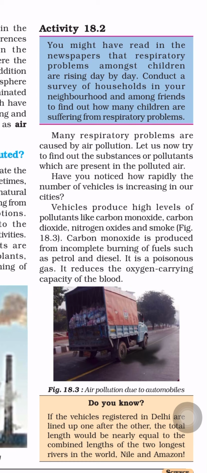Okay, so vehicles produce a lot of pollutants like carbon monoxide, carbon dioxide, nitrogen oxide and smoke, which they release into the atmosphere. Carbon monoxide is produced by the incomplete burning of fuels such as petrol and diesel. If they are incompletely burnt, the carbon monoxide will be released into the atmosphere.